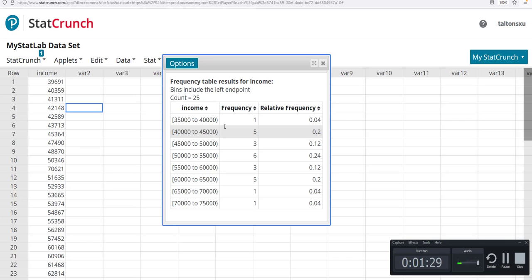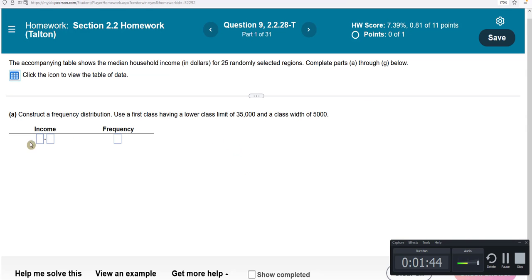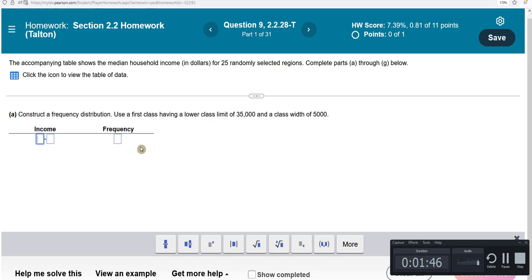So you're going to have to drop down one. This interval is actually going from 35,000 to 39,999. When I put this answer in, make sure you don't put the 40,000, drop down 1.